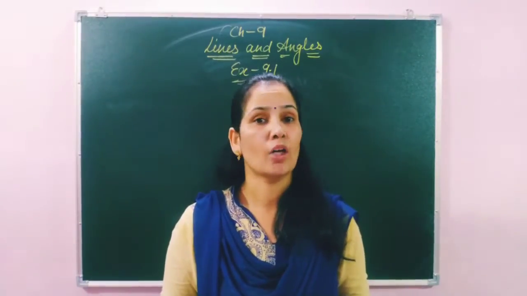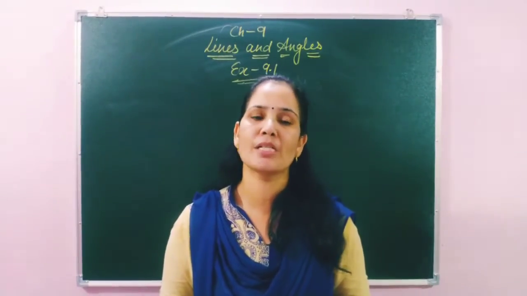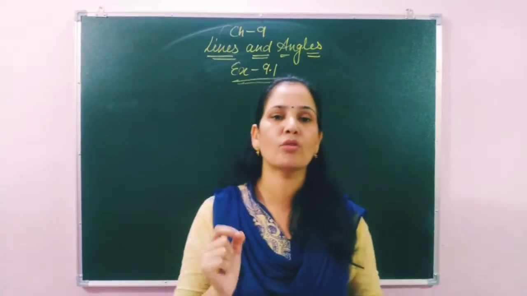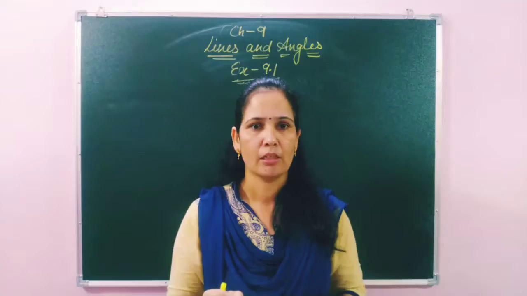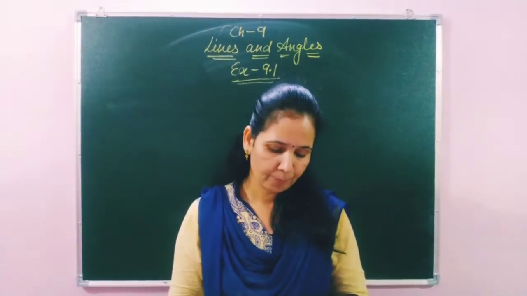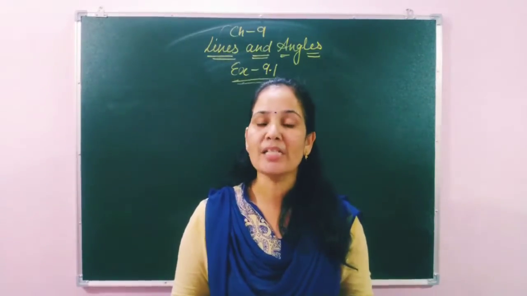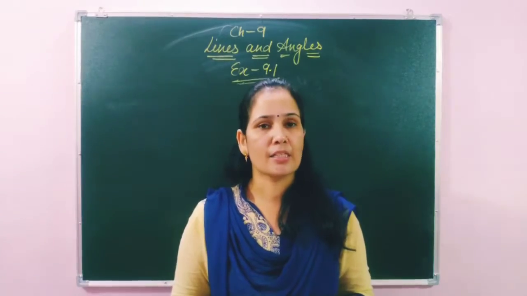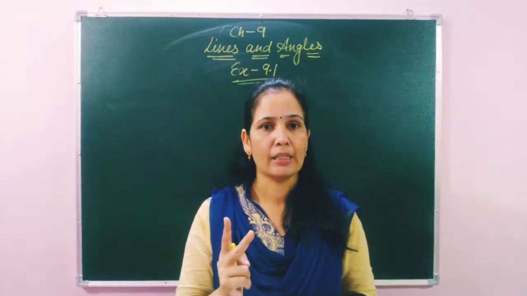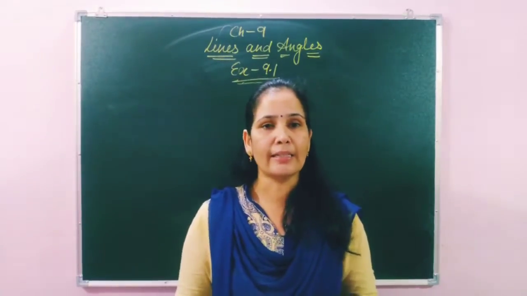Second one, both are obtuse. Obtuse means more than 90 degrees. So how is it possible, students, for two angles to be obtuse? Because we know very well the sum of two complementary angles is 90 degrees. So how can an angle be more than 90 degrees? Third one, both right angles. No, then also not possible. Right angle means 90 degrees, and the sum of the two angles must be exactly 90 degrees. So how can one angle be 90 degrees and another angle also 90 degrees?